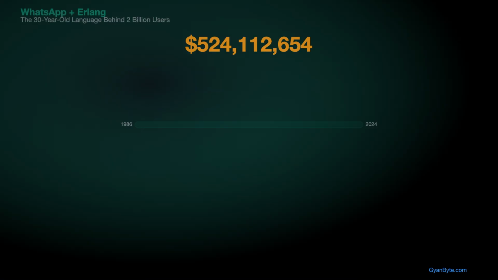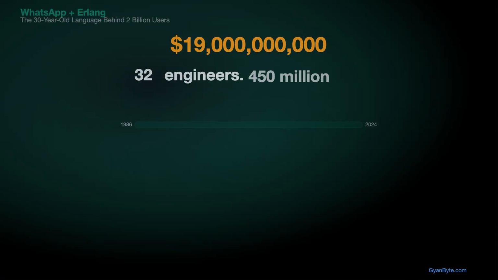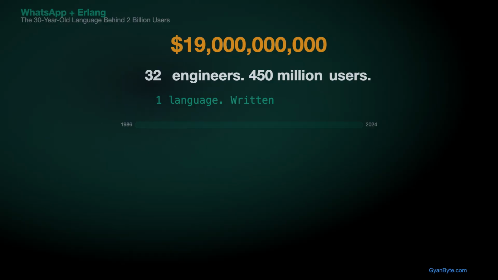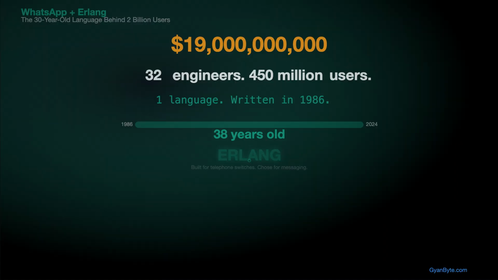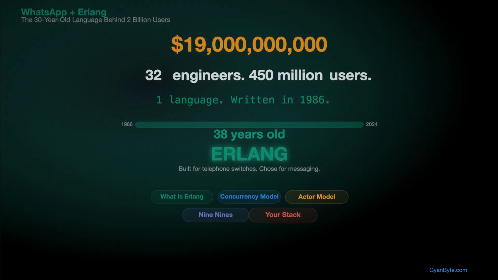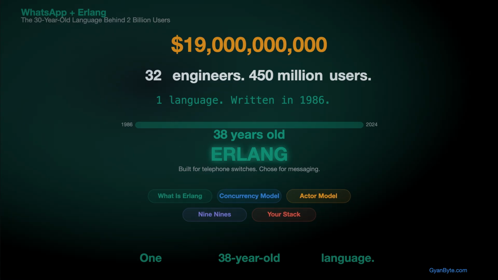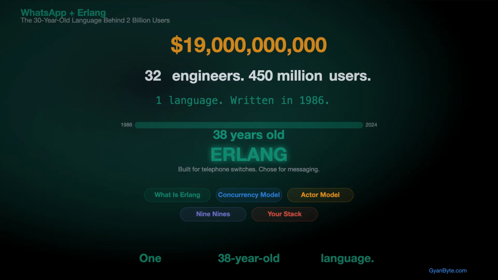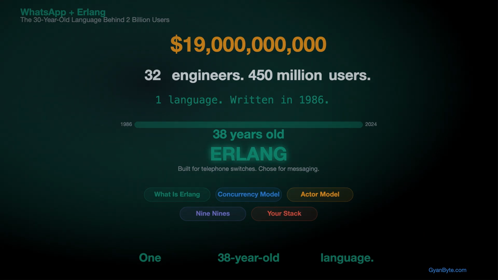In 2014, Facebook buys WhatsApp, $19 billion, 450 million users, 32 engineers. The whole thing runs on a language from 1986. Not Python, not Java, not Go. Erlang, built for telephone switches. Before the web existed, WhatsApp bet everything on it. They were right. How it works, why it scales, and what you can take from it even if you never write a line of Erlang.